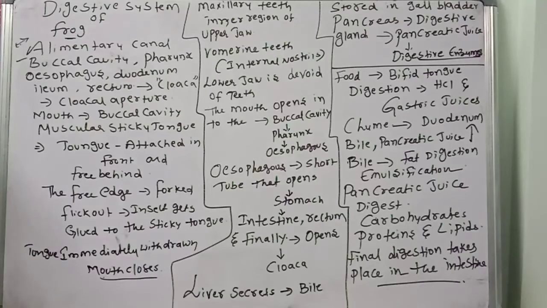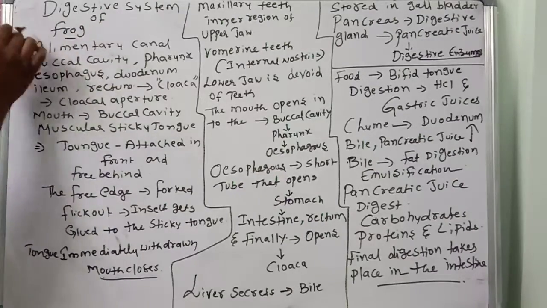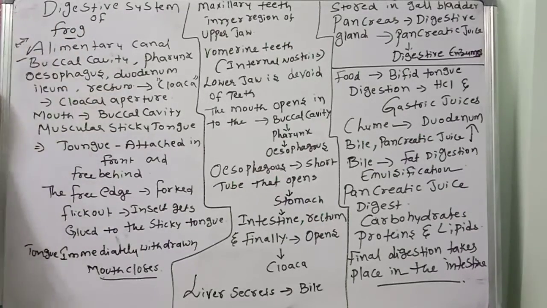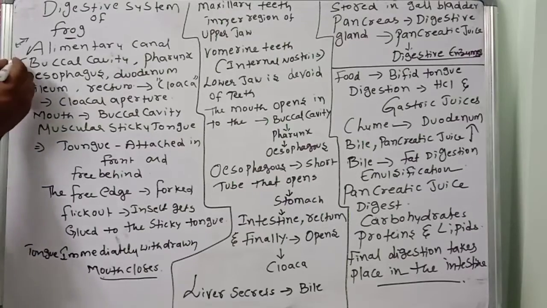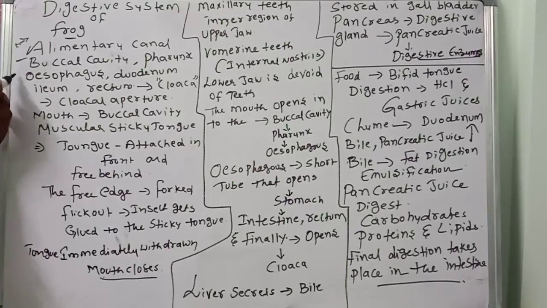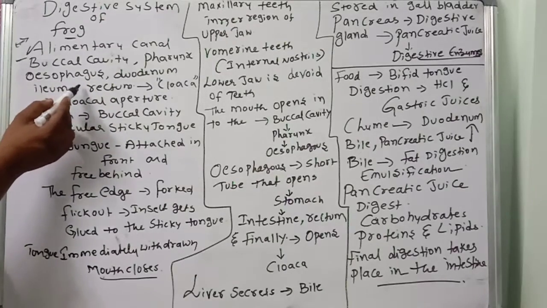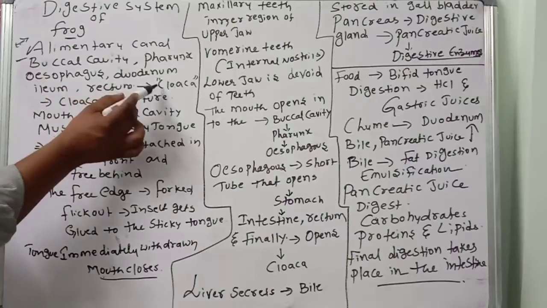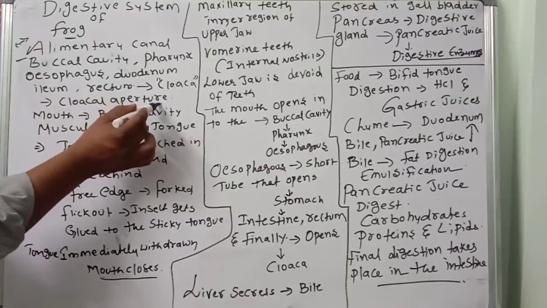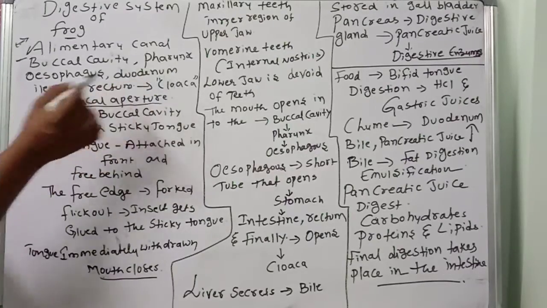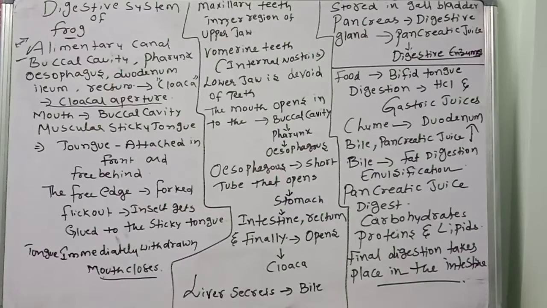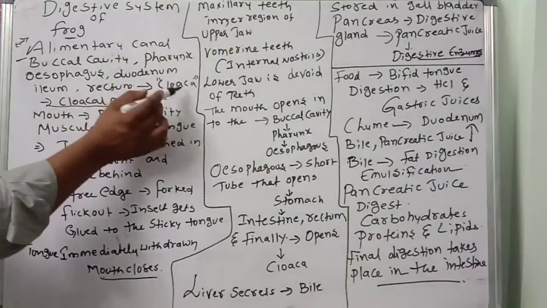Once again, listen carefully. In the digestive system of the frog, the alimentary canal consists of buccal cavity, pharynx, esophagus, duodenum, ileum, rectum to cloaca, and cloaca to cloacal aperture. What is the specialty of the cloaca? The digestive system, respiratory system, and excretory system all end with the cloaca.